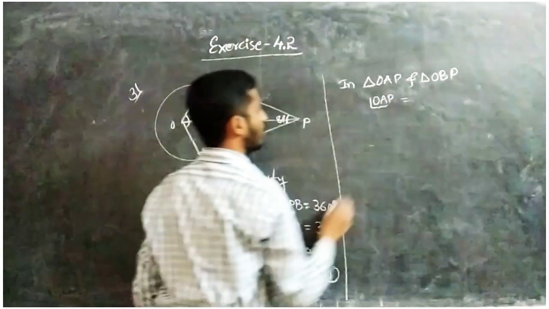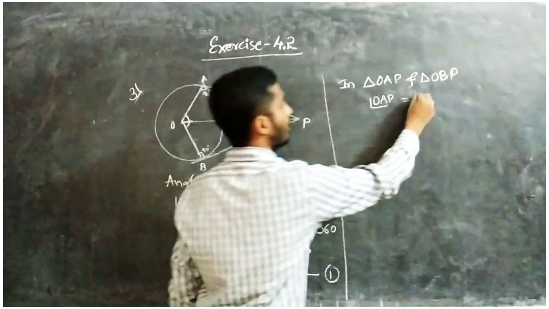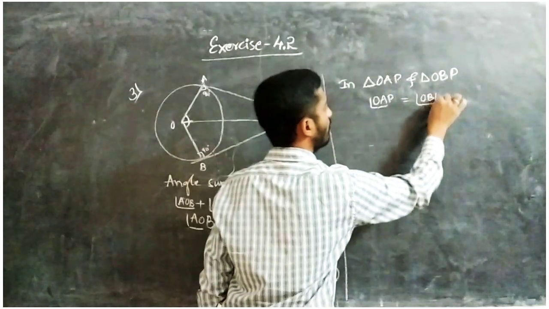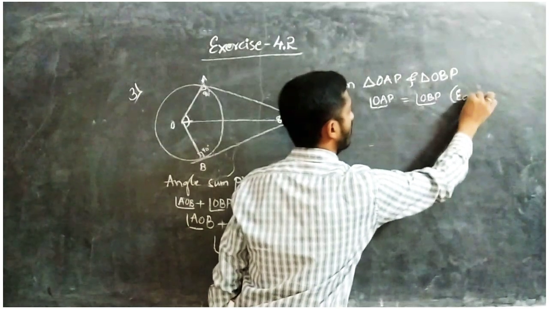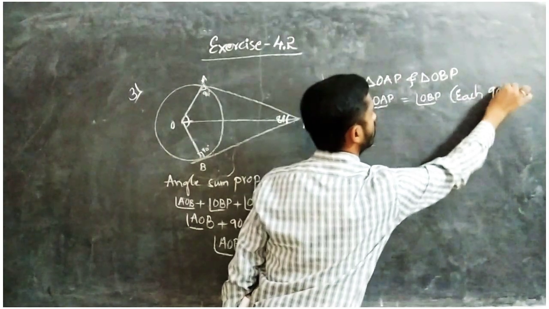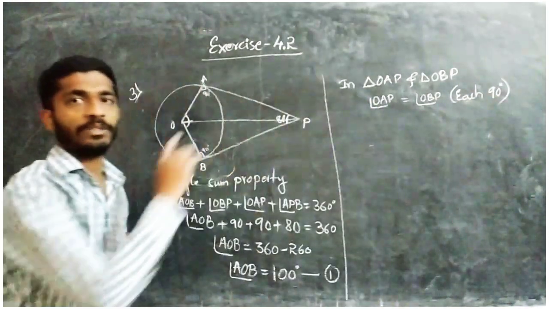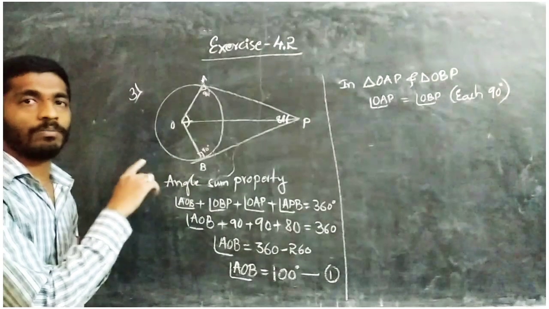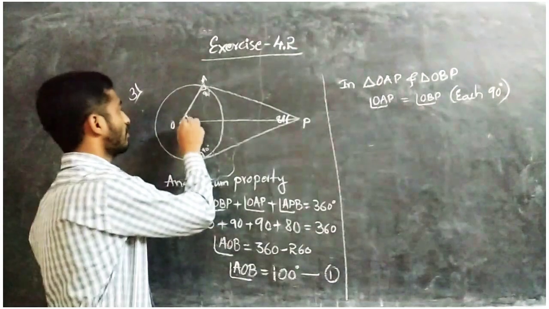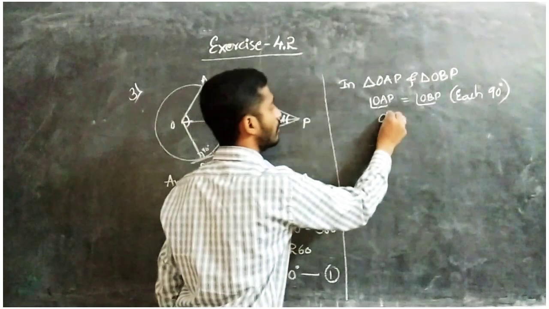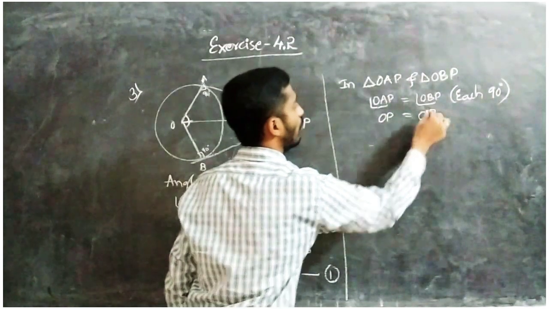First write the triangles: OAP and OBP, each angle 90 degrees. You have to write the reason: both are 90 degrees. Next, OP is common, OP equals OP.